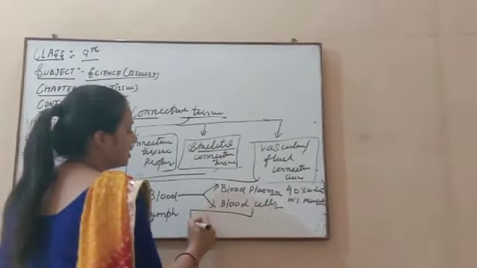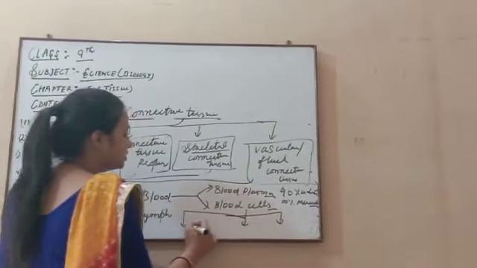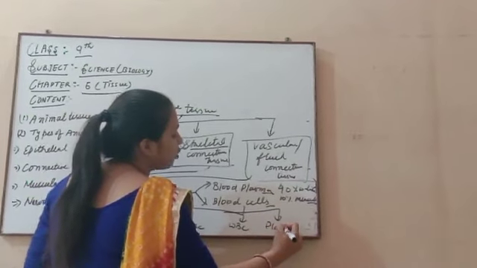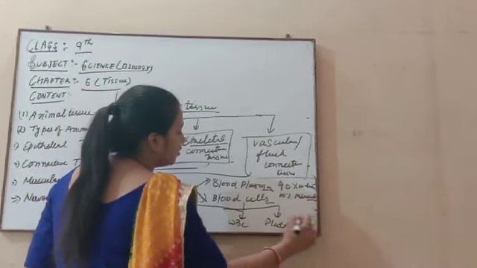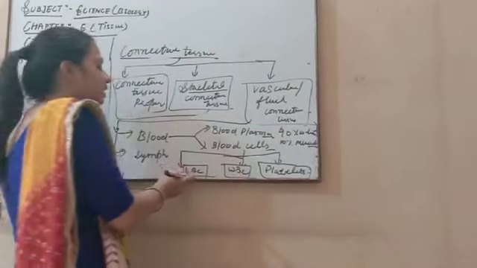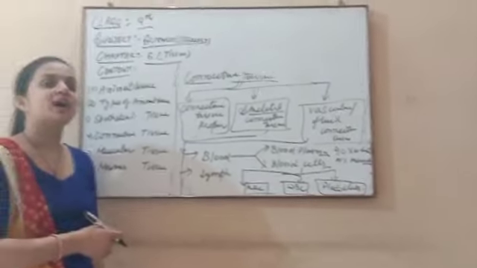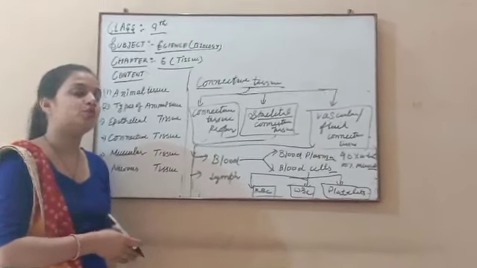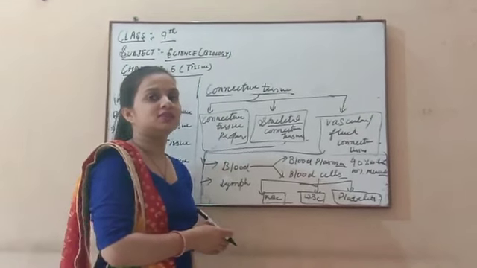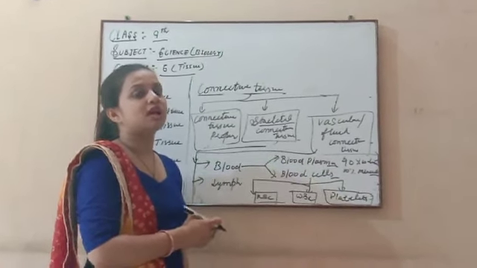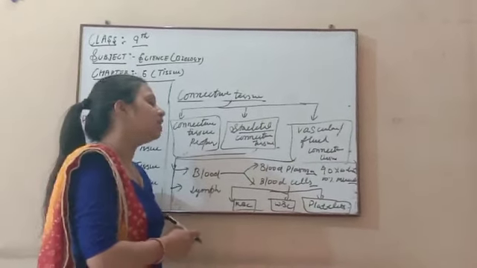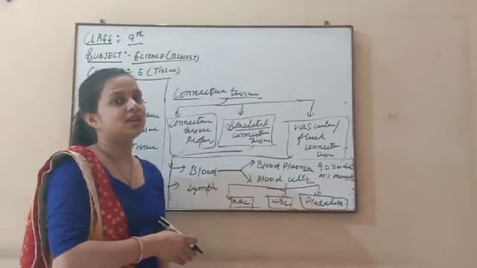And blood cells are of three main types: RBC, WBC, and platelets. All these cells play a very important role in our body, and all these cells are blood components. You all know very well that the full form of RBC is red blood cells, and its color is red, which is why they are called red blood cells. It helps carry oxygen in our body. So transportation of oxygen or carbon dioxide from one part of the body to another is done by the RBCs present in our blood.